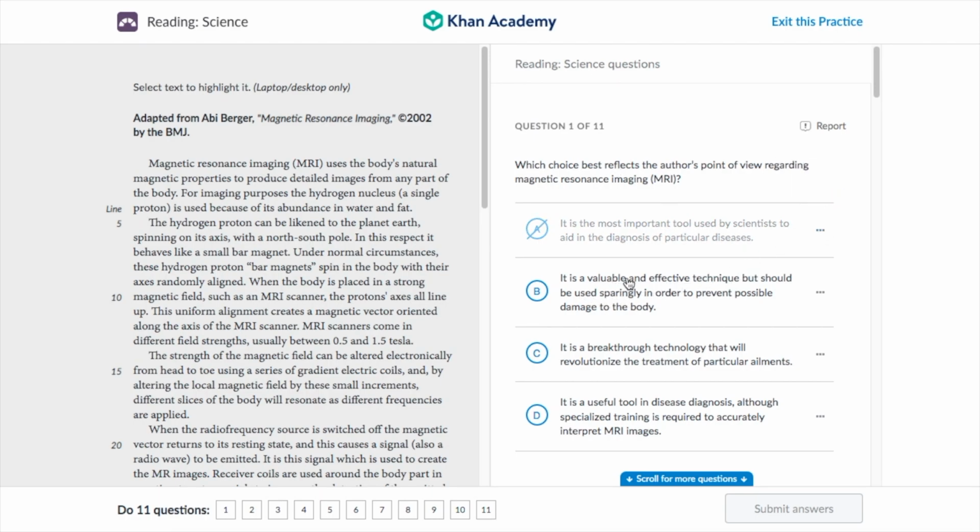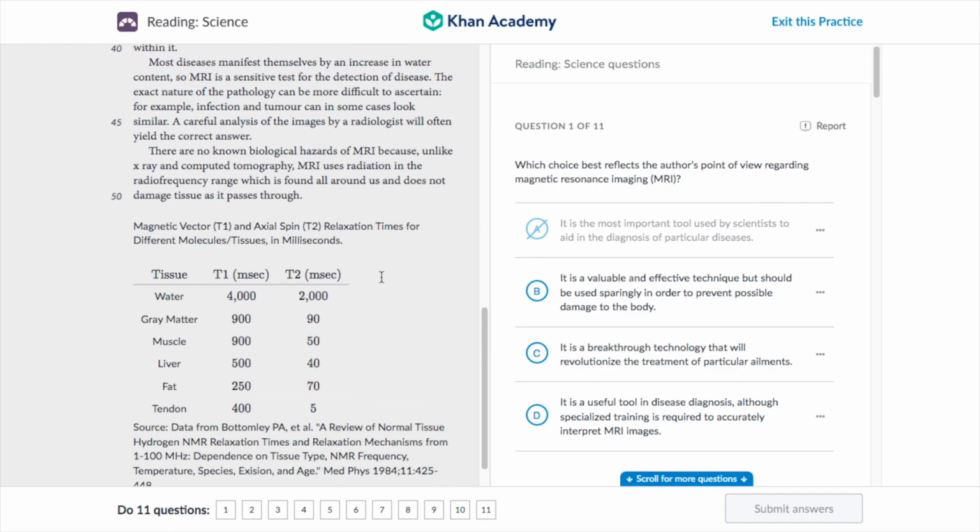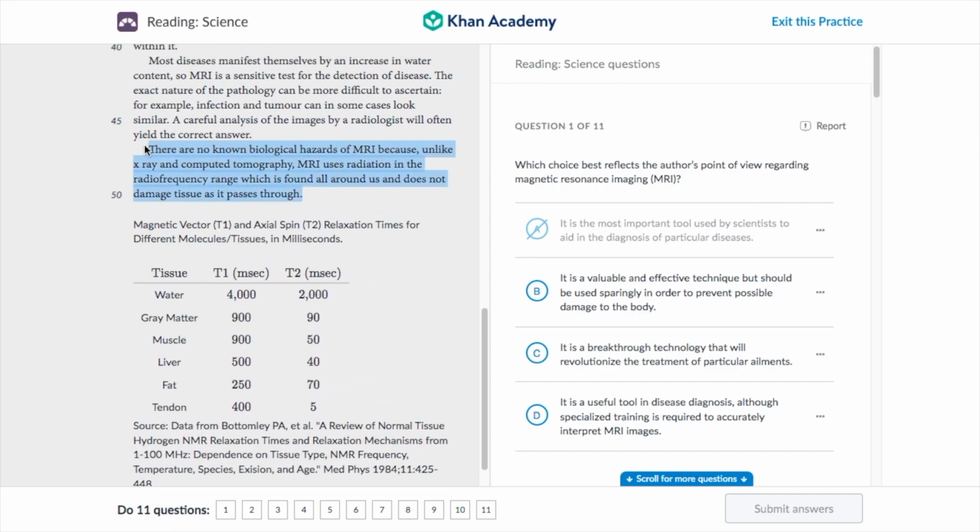Next. It's a valuable and effective tool, but should be used sparingly to avoid damage to the body. Now, this is a twist that SAT test makers put in here. It is valuable and effective, yes, but does it cause damage to the body? If we come down over here, it says here that it doesn't cause damage to the body, so let's cross